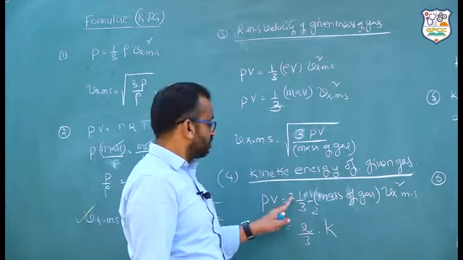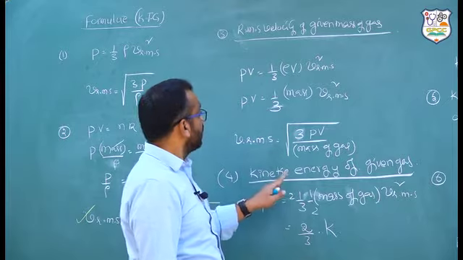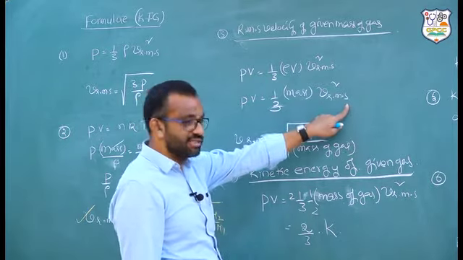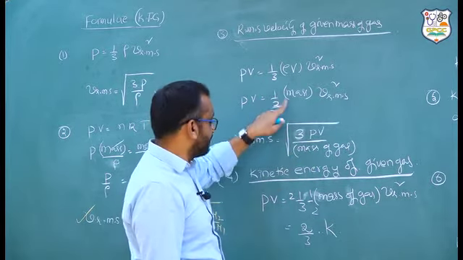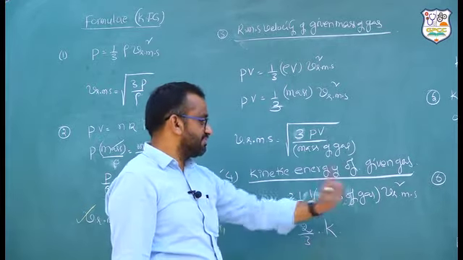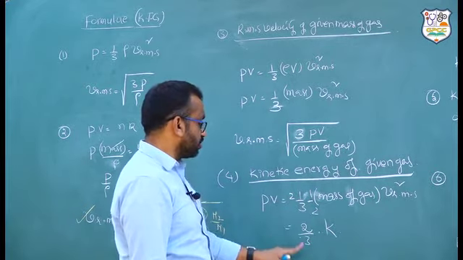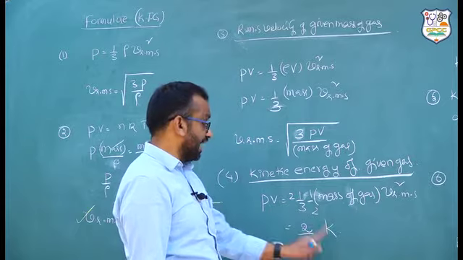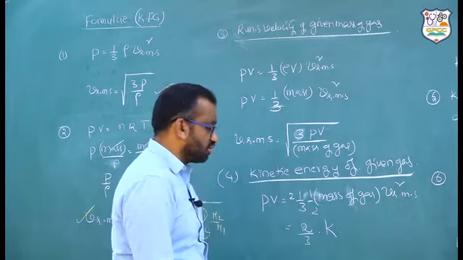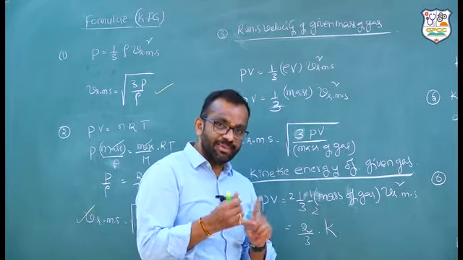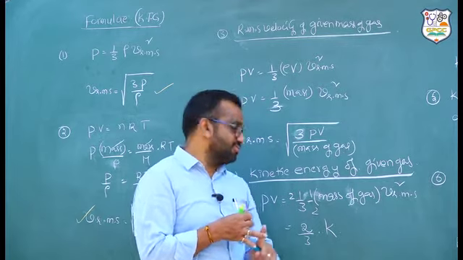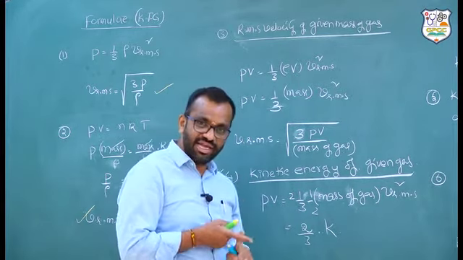PV is equal to 2 by 3 — this is actually 1 by 3 mass into Vrms square. I multiplied with 2 and divided with 2. Half into mass of the gas into Vrms square, so 2 by 3 into kinetic energy of the gas, given mass of the gas. So now the pressure of the gas is given, volume of the gas is given. Find out its kinetic energy.